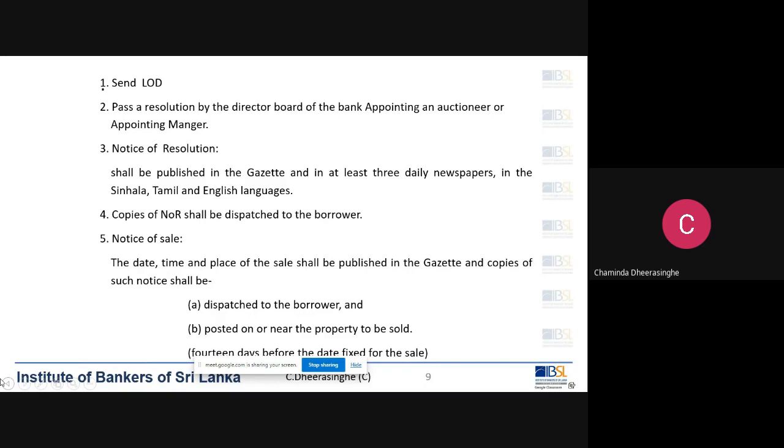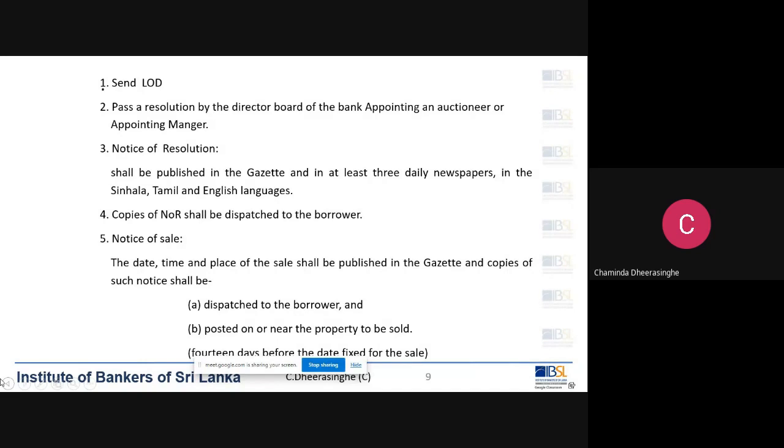Now remember this process. We apply this process to recover a loan where the loan has been secured by a mortgage of land or movable or immovable property. That is, by auctioning the mortgage property, we are going to recover the loan. That is the idea behind this.